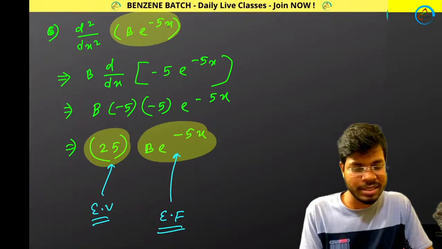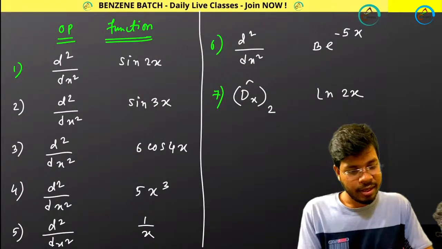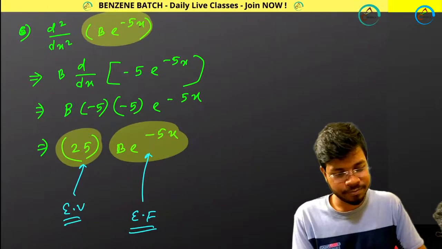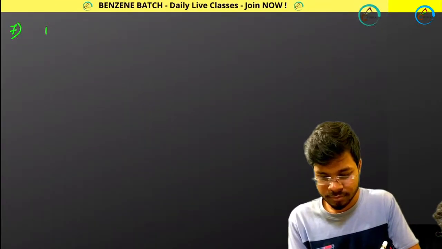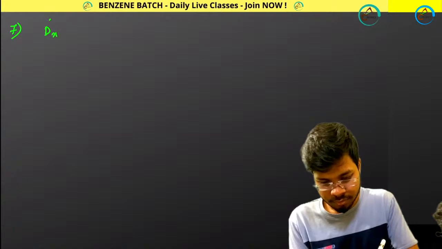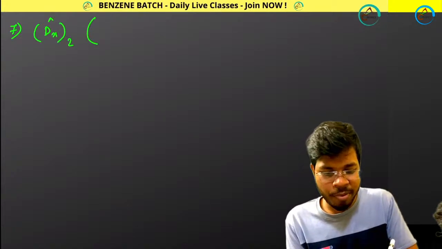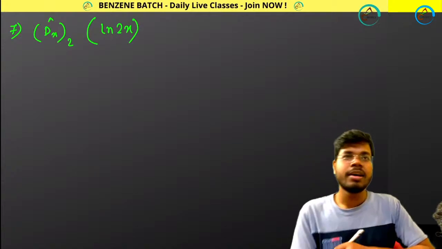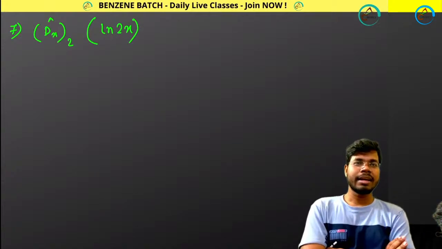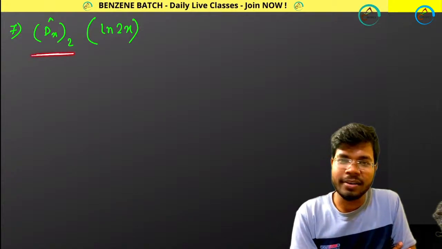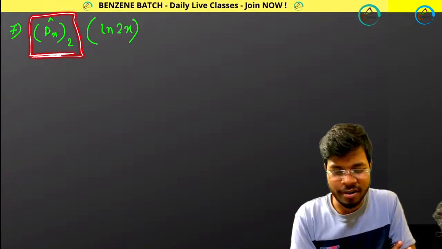Number 7 example is the last example of this kind. It's d2 dx to ln 2x. It's an operator, and this operator is operating on this function. So guys, can you tell me, what do you mean by this operator?